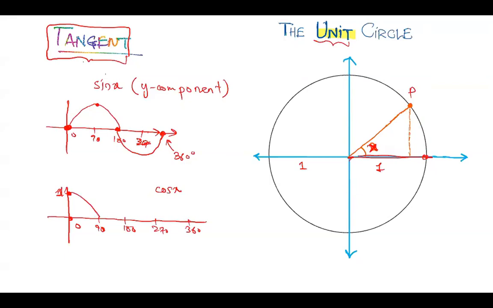Then from 90 degrees, when it goes here, this becomes -1, because this is on the negative side. So the graph at 180 degrees will be something like this, at -1. From -1, it continues. When it goes here, this becomes 0 again, and then +1 again. So it will be like this. This is our famous cosine function.